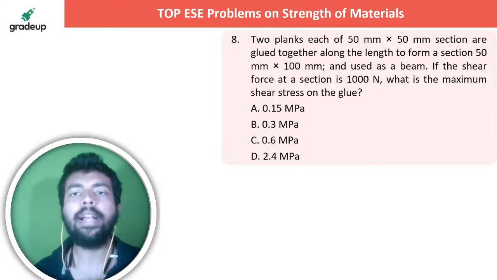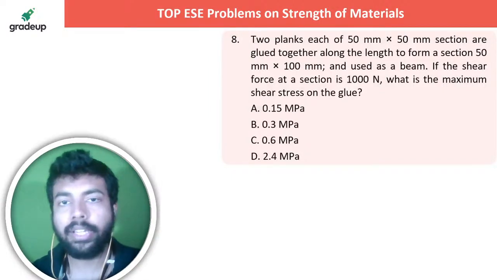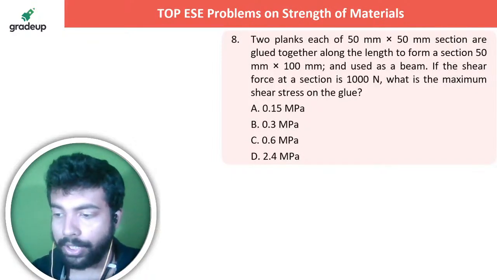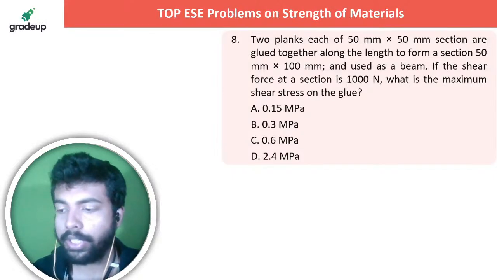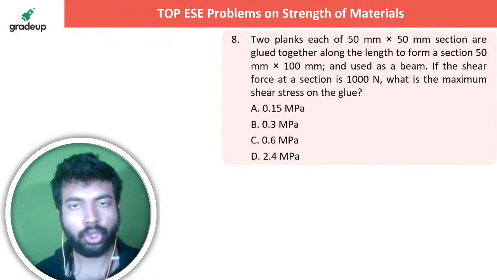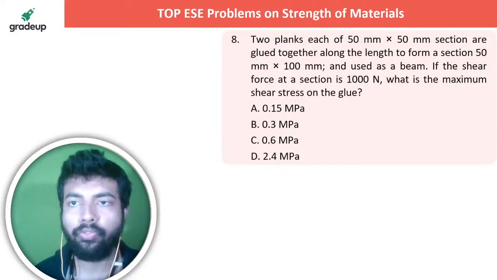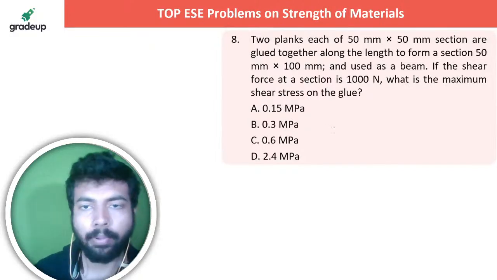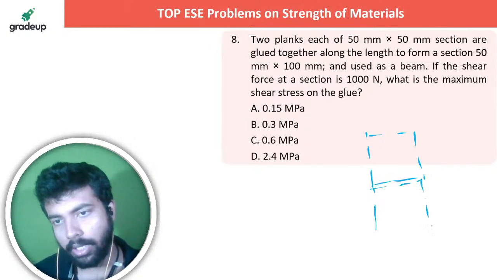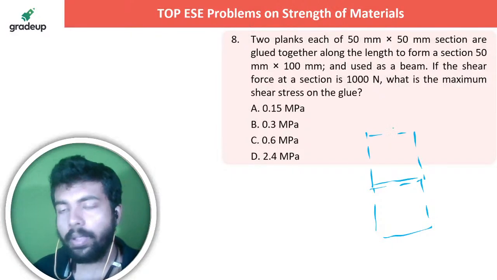They are saying that two planks each of 50 mm by 50 mm section are glued together along the length to form a section 50 mm into 100 mm. इसका मतलब समझ में आ रहा है क्या हो रहा है? Two planks each of 50 mm, 50 mm section are glued together along the length to form a section of 50 mm by 100 mm. मतलब है कि मानो this is a 50 mm section and another is a 50 mm section. So उसको मैंने जोड़ दिया दोनों को, right? Now this becoming what?